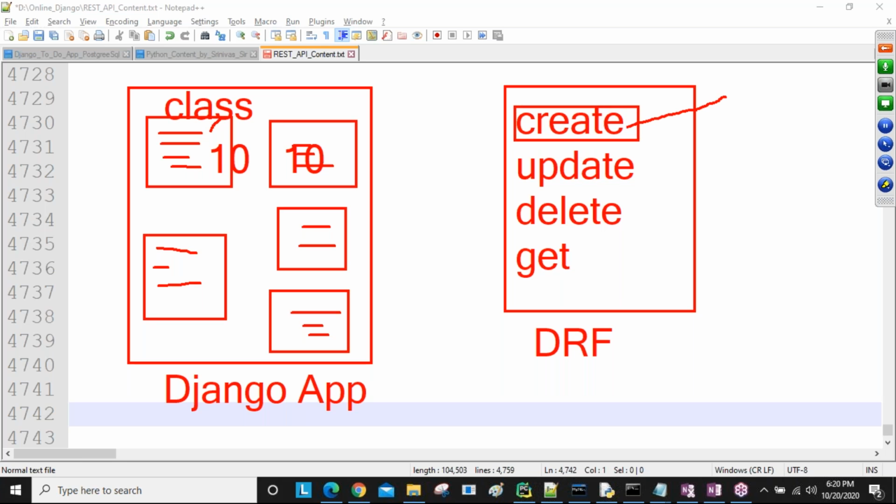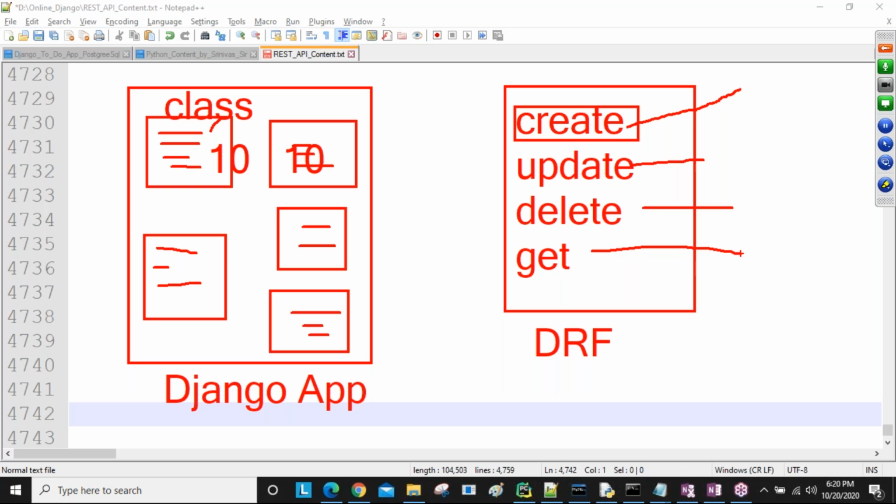This class knows how to create the data in the database, and this class knows how to update the data in the database, how to delete, how to get, like this. These ready-made classes provide all the predefined coding. So as developers, we save a lot of time instead of writing all the code. Do you understand this one? So that's why this Django REST framework is in more demand nowadays.